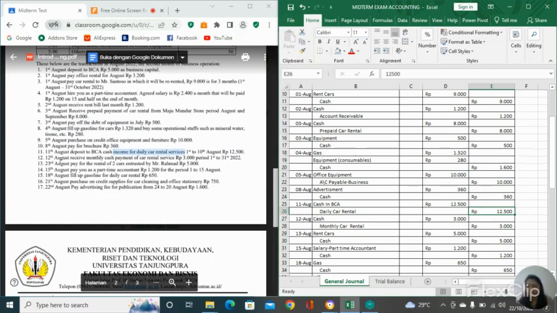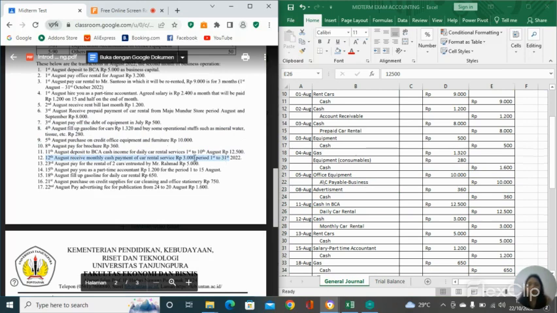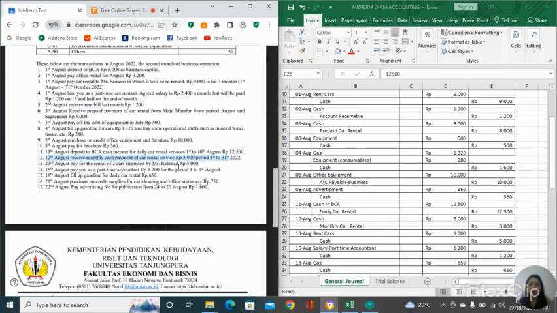So next, on the 12th Augustus, receive monthly cash payment of car rental service 3,000, period 1 to 31. So the monthly cash payment is something we got for the period 1 to 31.